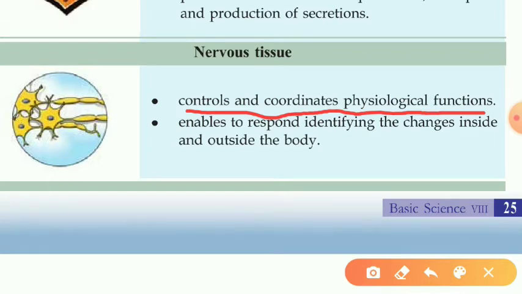Okay, all our messages and memories are kept inside the brain, so the brain is made up of nerve tissue, and the spinal cord is also made up of this nerve tissue. Okay, brain and spinal cord. All the sensory actions are controlled by the brain and the nerve tissue.